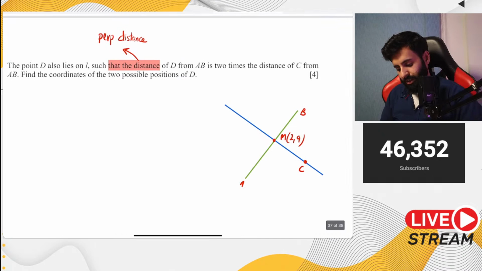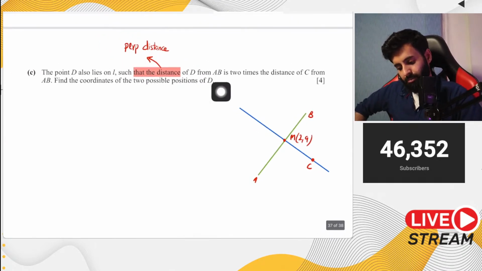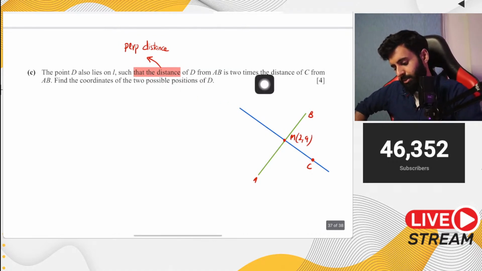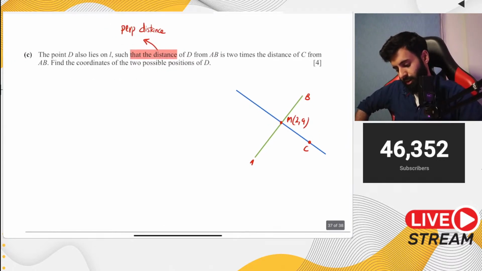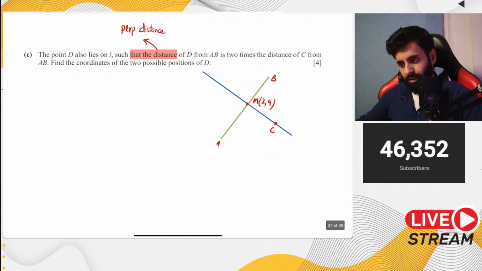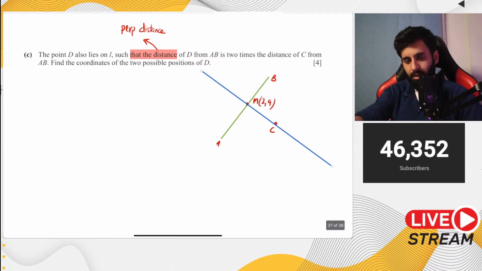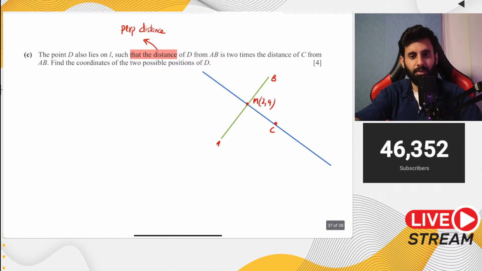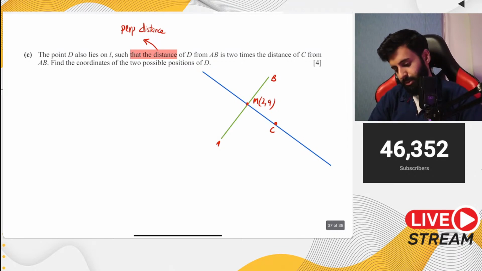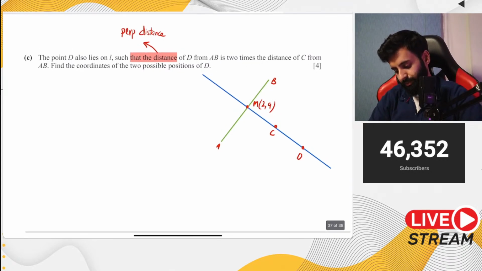Now, point D is such that its distance from AB is 2 times the distance of C from AB. So what does that mean? Notice that the question says to find out the coordinates of the two possible positions. So one possibility is that point D is here.